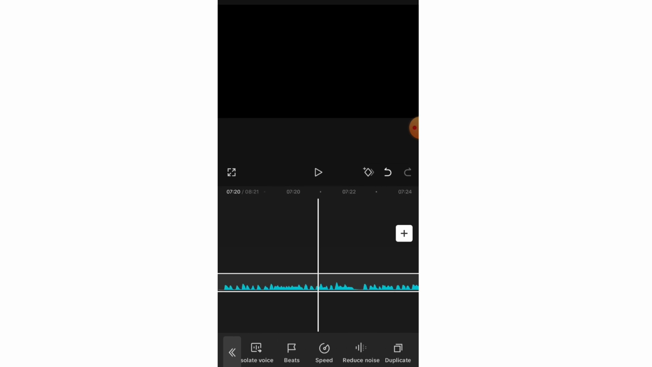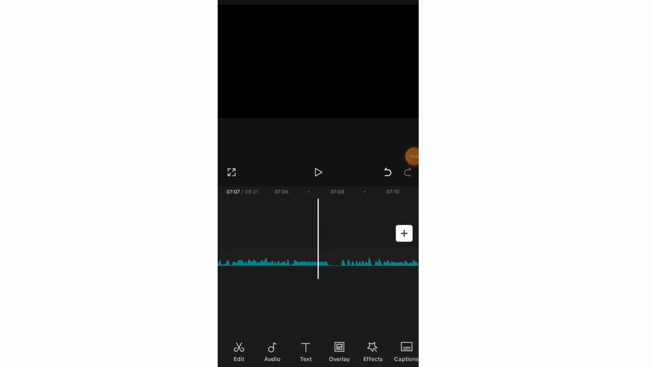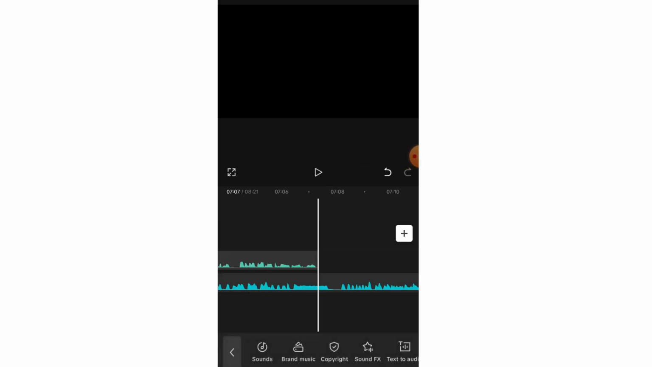So past that, this is 7 minutes 7 seconds. You can see this is the first audio and this is the background sound. So I'll make sure the background sound is highlighted and I'll click on split. So I'll go back, make sure the background sound is highlighted, I click on split and I delete the excess.